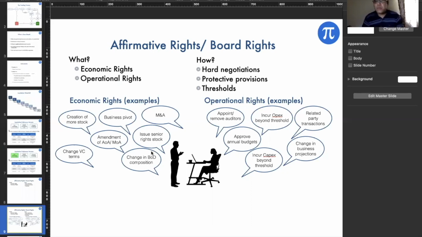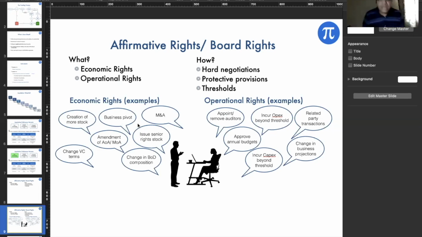What I mean by economic rights is that if these things are executed in the company, I'll end up losing or diluting my shareholding percentage, my valuation will come down, or I might lose a board right. I need to ensure that these rights are kept. Examples are creation of more stock, a business pivot, an M&A, an issue of senior rights stock, and change of BOD compensation. These are all where I need to be involved.